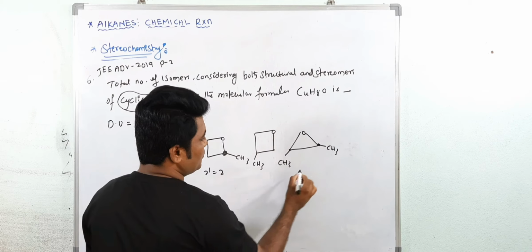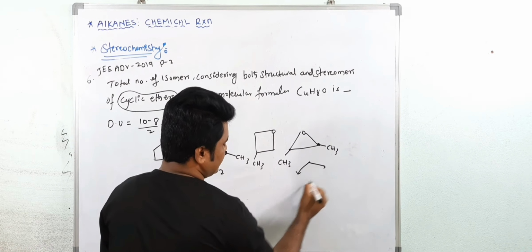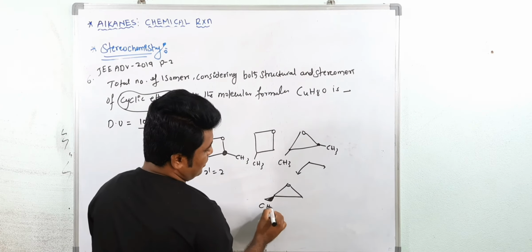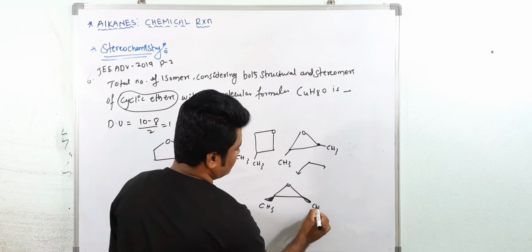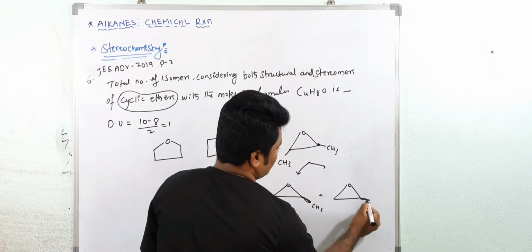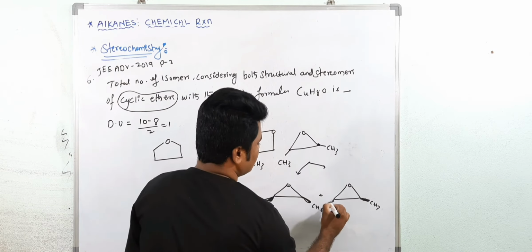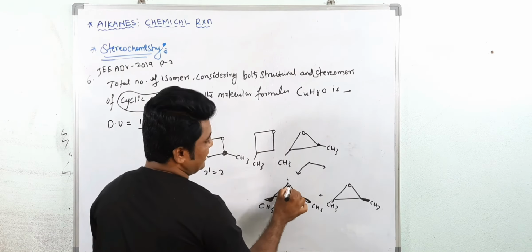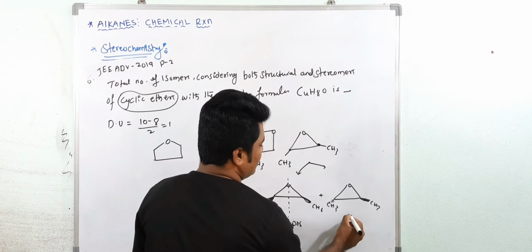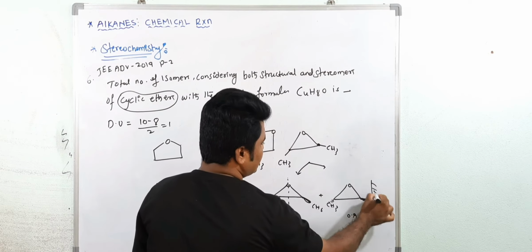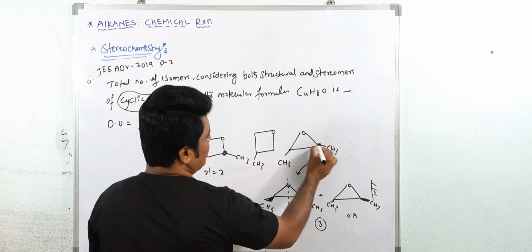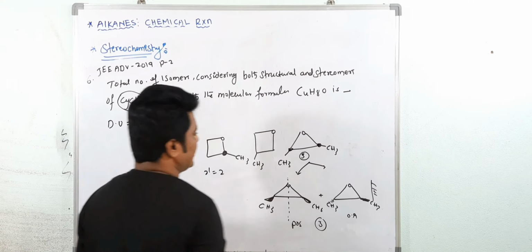See, here both are possible. I will give the structure here. This is a 3-member ring. One cis is also possible, and one trans is also possible. But cis is optically inactive because of the plane of symmetry, so it does not have a mirror image. The trans is optically active; it has a mirror image. Total here is 3. So you are getting 2 chiral centers but symmetrical, that's why you get 3.